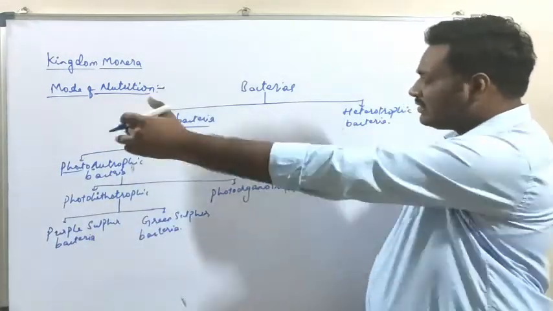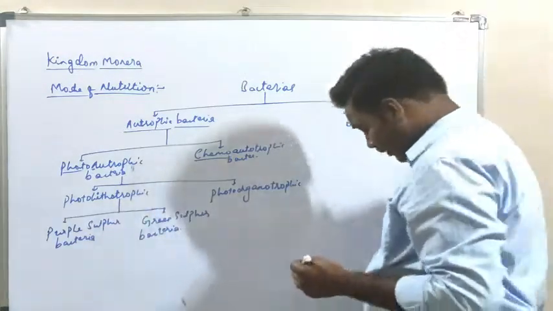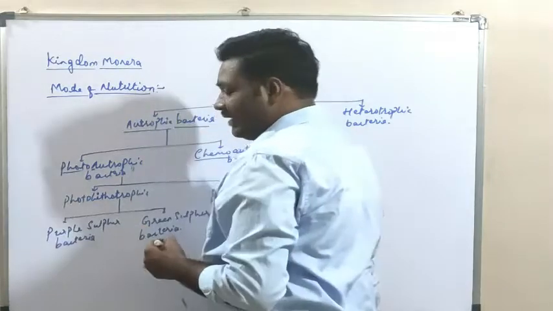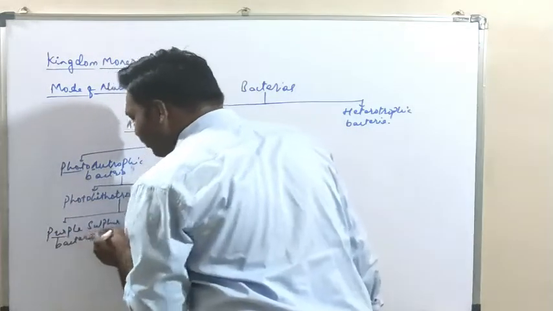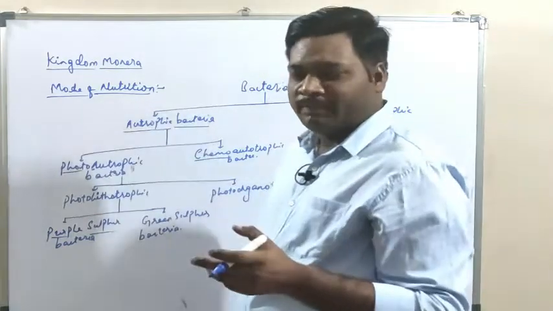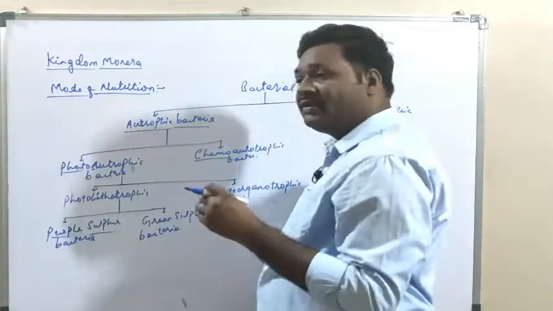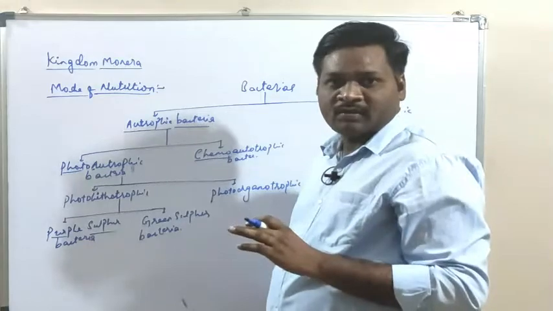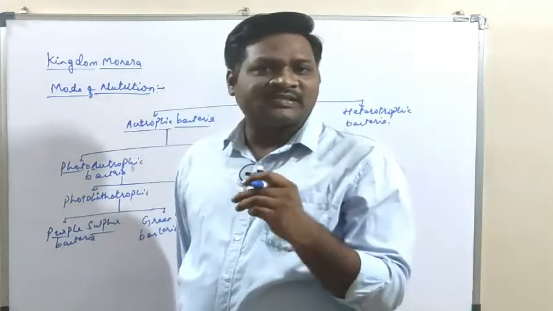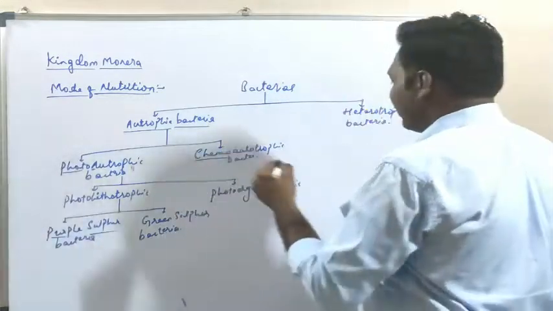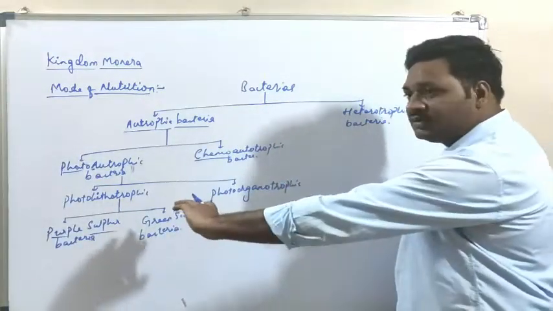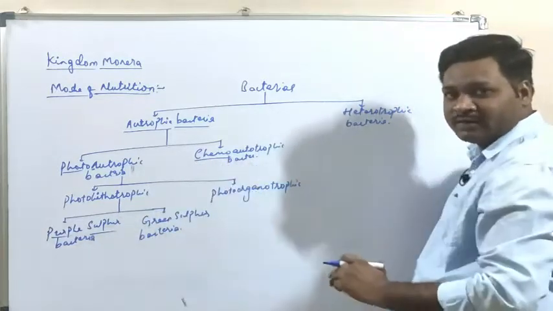So we have another, that is green sulfur bacteria. Now what are the examples of these purple sulfur bacteria? Why are we calling them purple sulfur bacteria? Because they are purple colored and consist of sulfur. So you know the photosynthetic reaction. What is the photosynthetic reaction? If we write it here, we will come to know why these bacteria are purple sulfur bacteria.